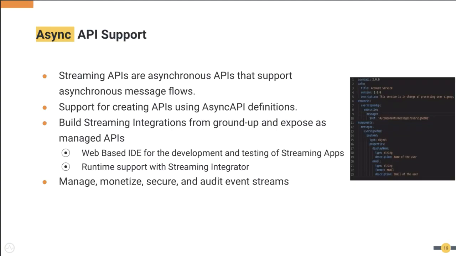With API Manager 4.0, we have a streaming integrator component, which you can use to integrate with streams or different messaging systems, and then you can expose these streams or the data to the outside as async APIs. In this release, we support 3 different protocols as the initial implementation, and we hope to support more and more streaming APIs and API protocols in the future.